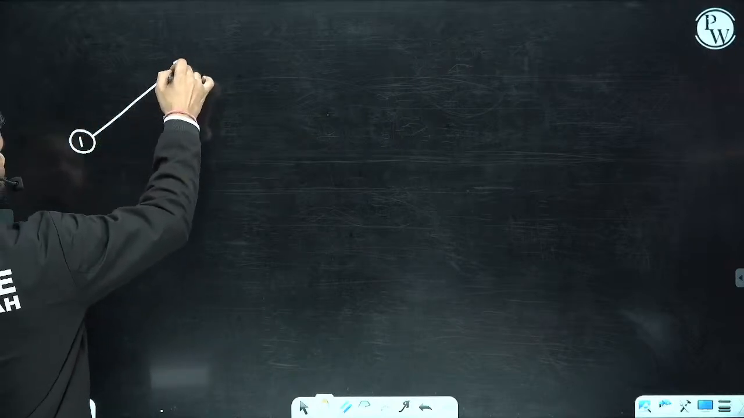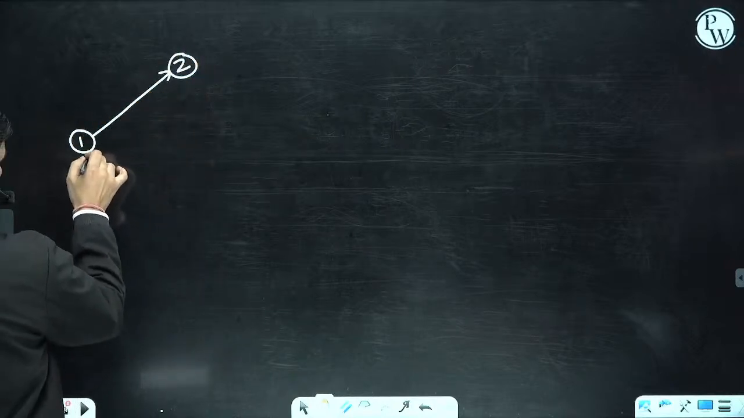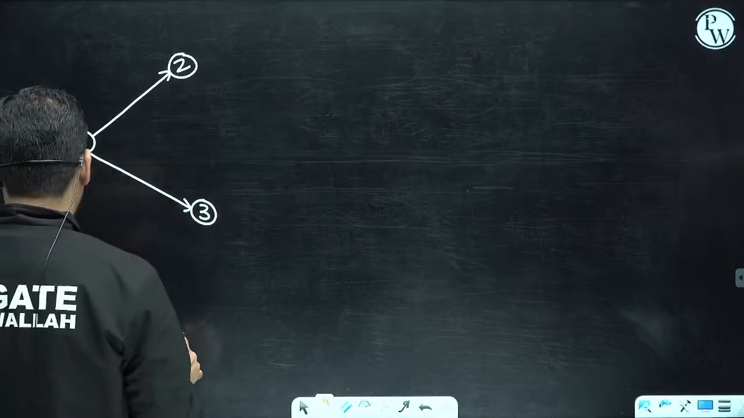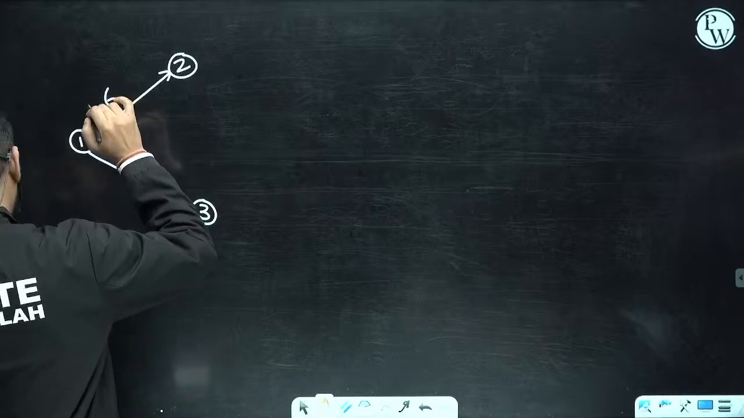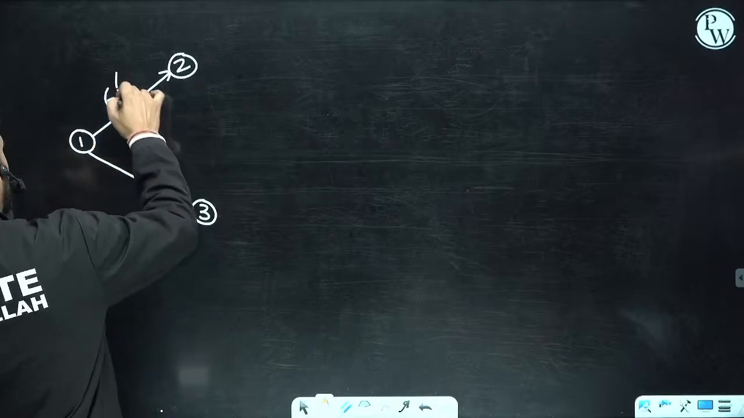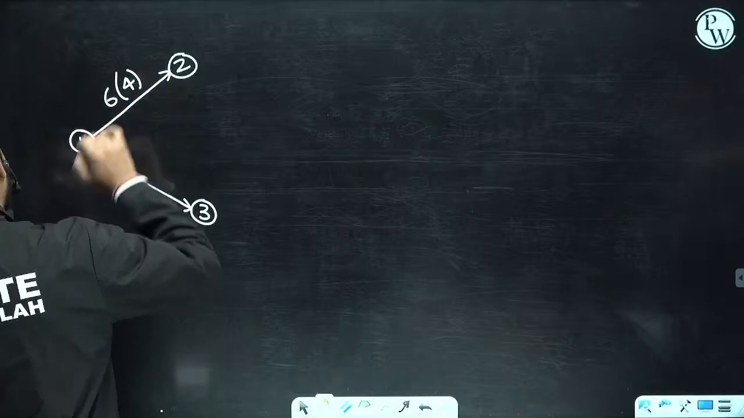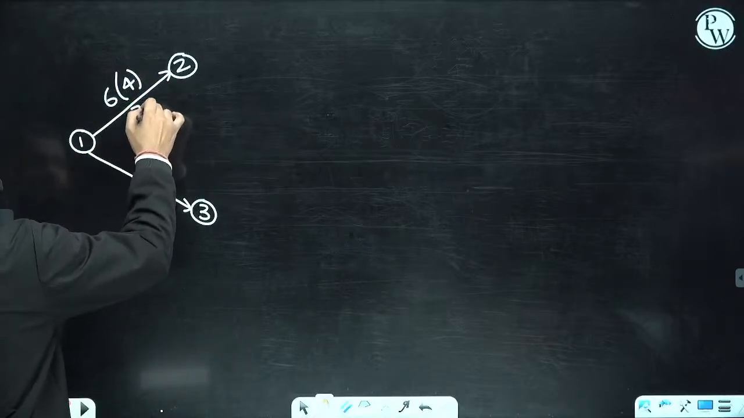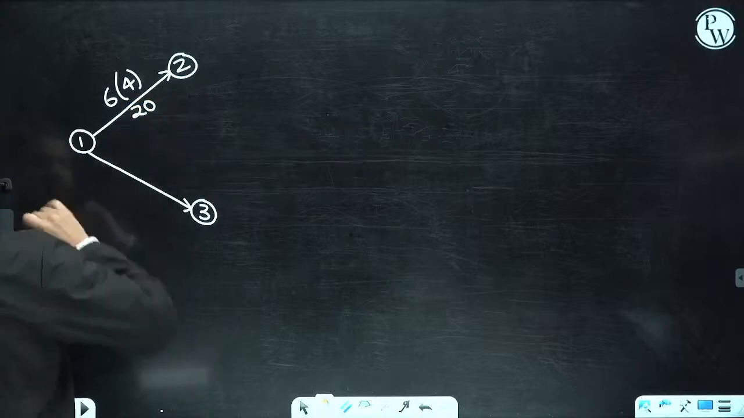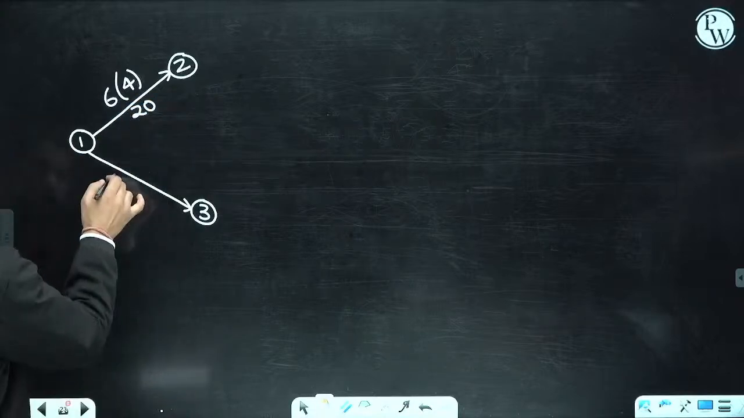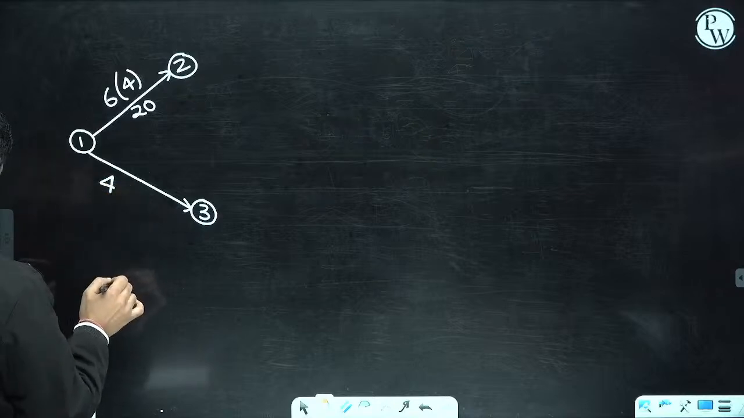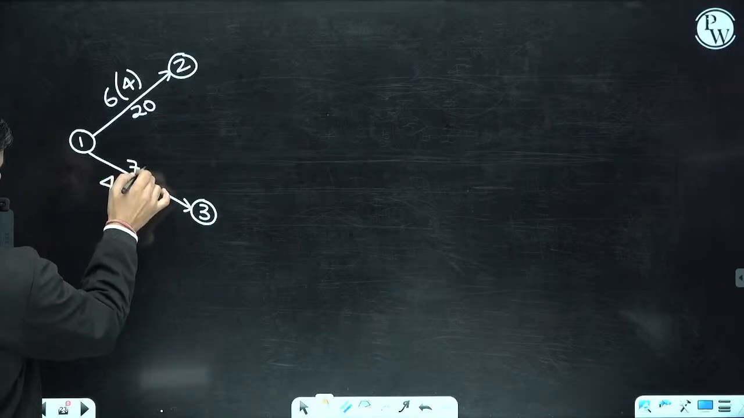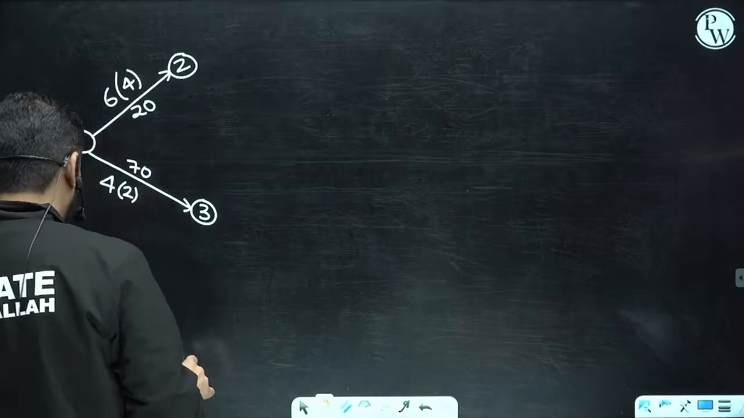1 to 2, 1 to 3. I'll be writing the normal days. I'll be writing the minimum crashing time which I can do, and I'll be writing the cost slope also, 20 rupees. Similar over here. This is 4, the minimum time is 2, and the cost slope is 70 rupees. This is the easiest way to do this.